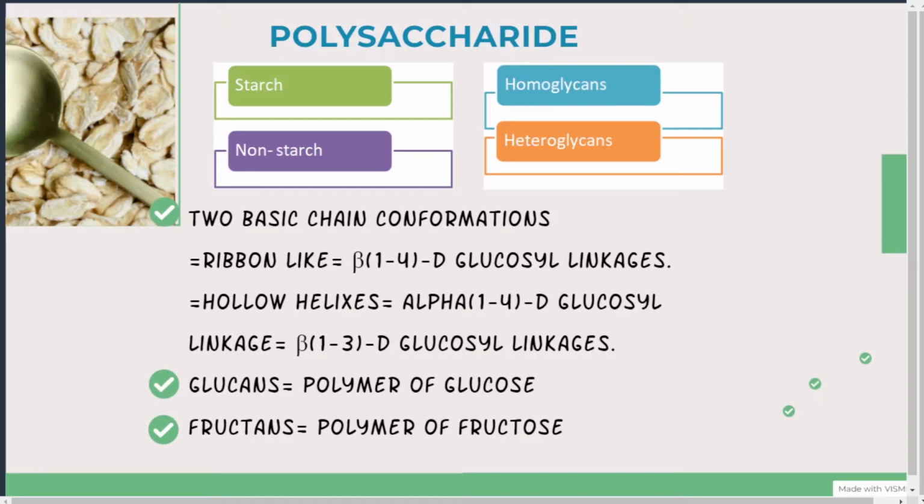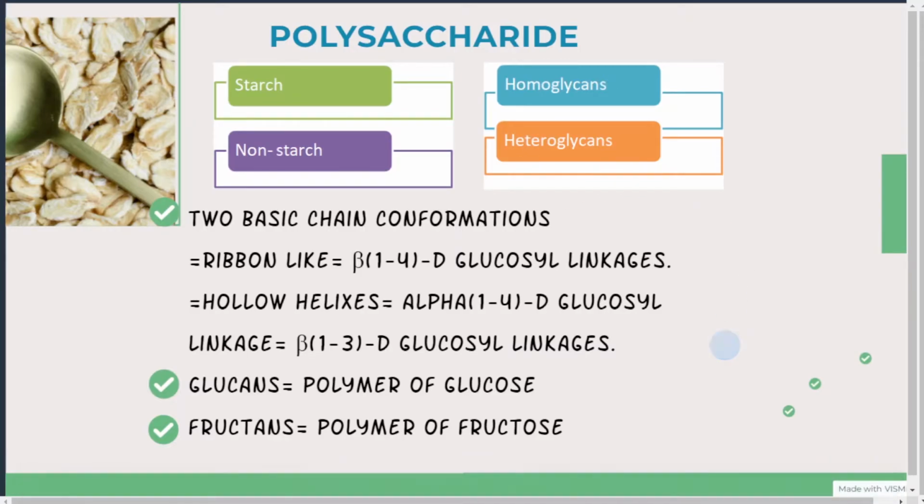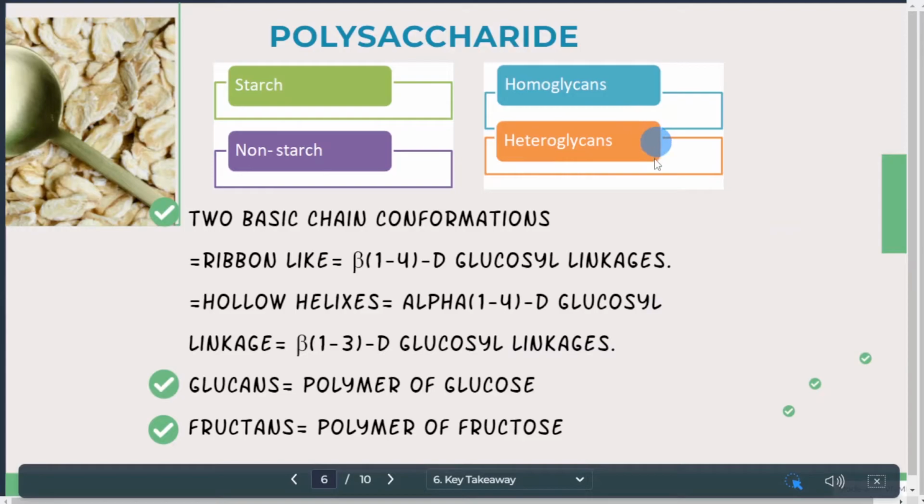The other classification I have mentioned here is homoglycans and heteroglycans. What actually is this? Homo, we all know, means same. Hetero means different. So homoglycans means same sugar, and heteroglycans means obviously different sugar, right?